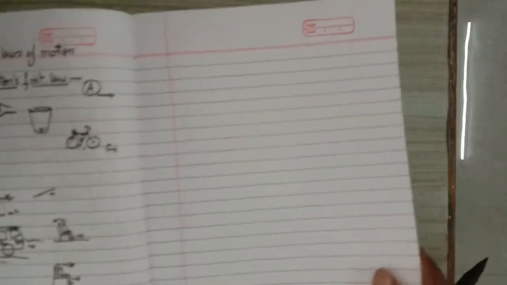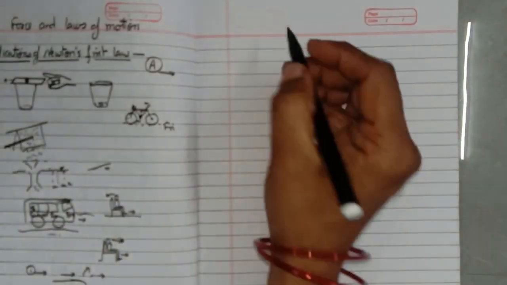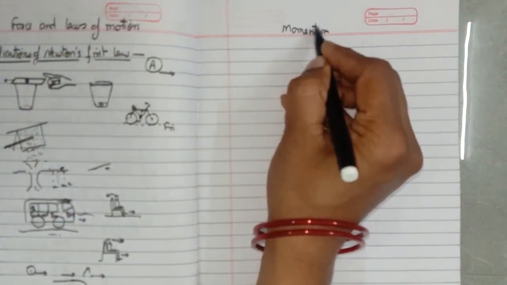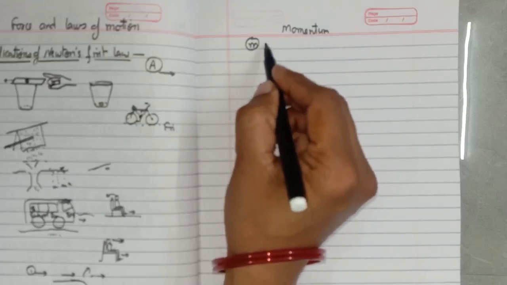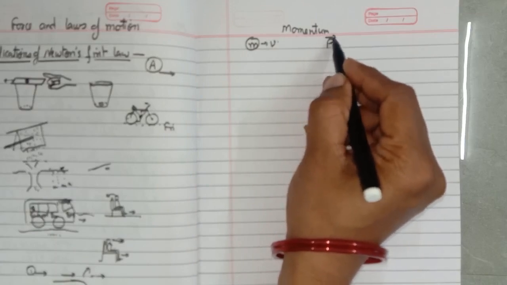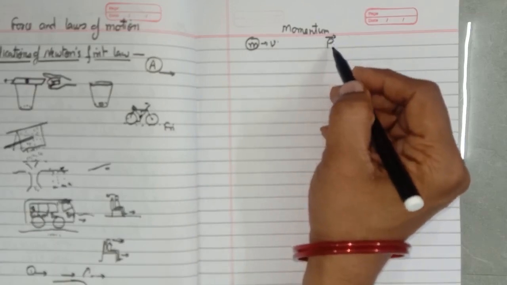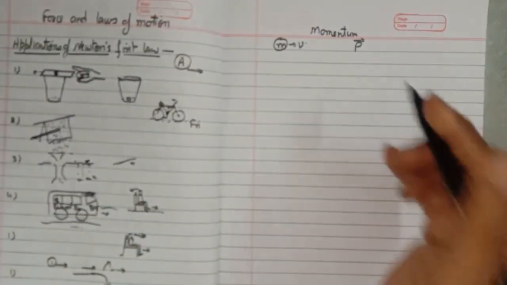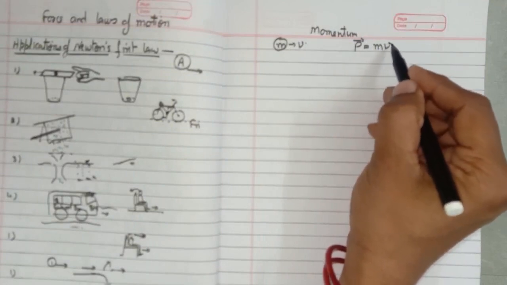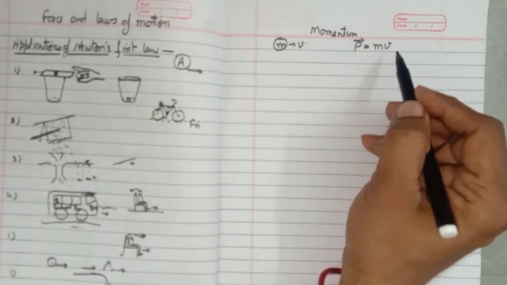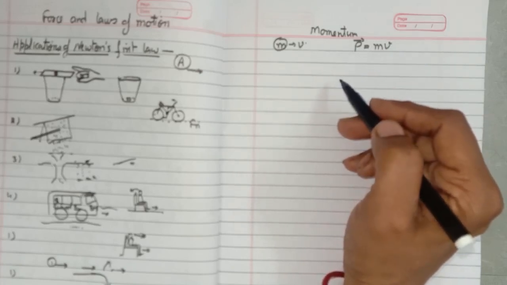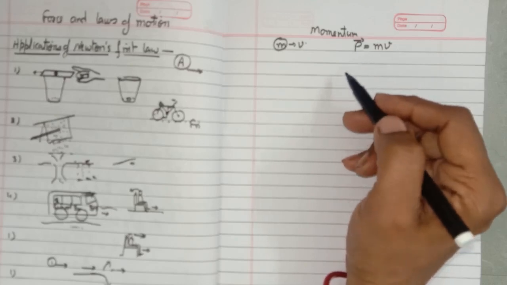Now for the second law, we should understand what momentum is. I already explained what momentum is. A body which has mass as well as velocity has a momentum, denoted by the symbol P. Since it is a vector quantity, we represent it with a sign or arrow over it. Momentum is equal to mass multiplied by velocity. A body which is moving with a certain velocity and has a mass will also have a momentum.